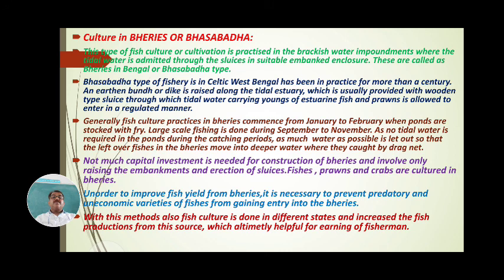through the sluices in a suitable embankment or embanked enclosure area. These are called berries in Bengal, or bhasabada type of ponds in Bengal, and these are important and useful for the culture of fish on a large scale. Bhasabada type of fishery is in West Bengal and has been a practice for more than a century.